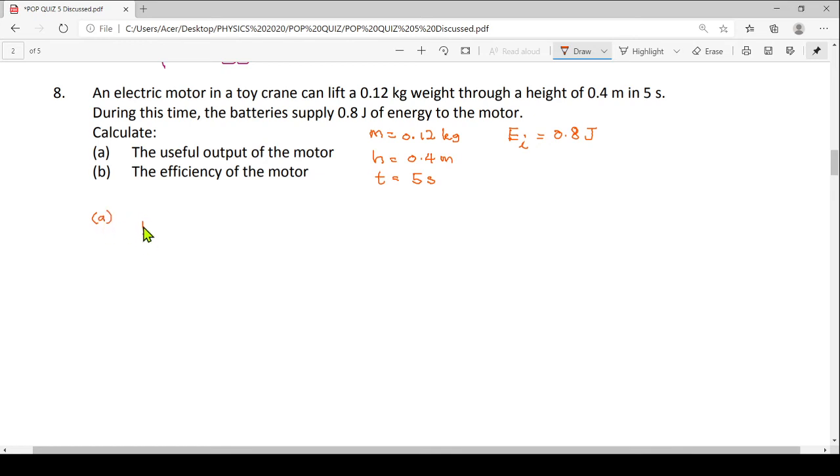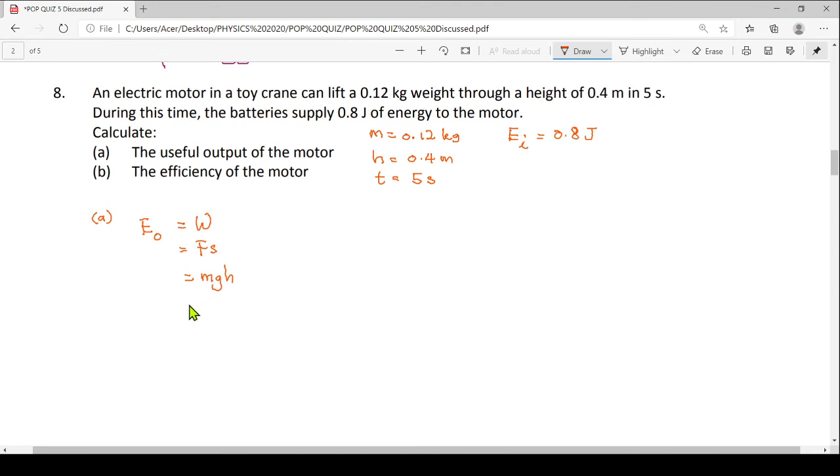So energy output, I'll just simply put O here. I use O for output. Energy output is equal to work. Work equals Fs. Since we are lifting something to a height, I can also write this as mgh. That will be the gravitational potential energy. They are all the same.